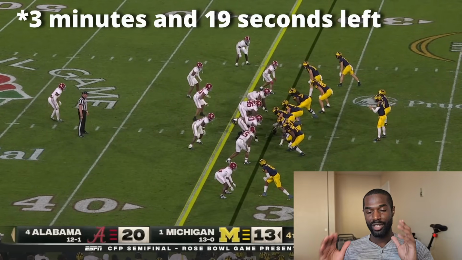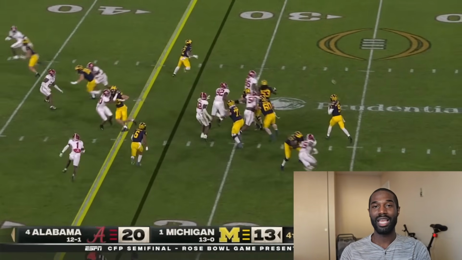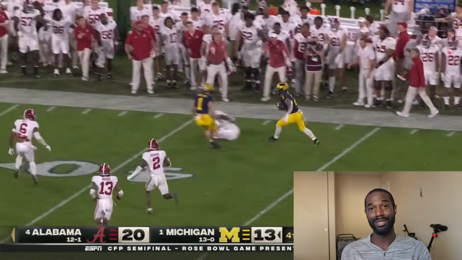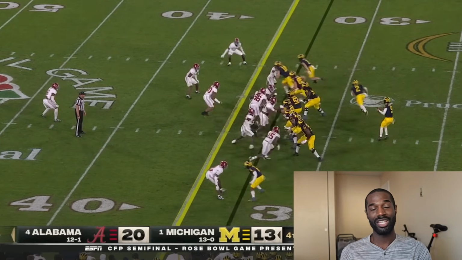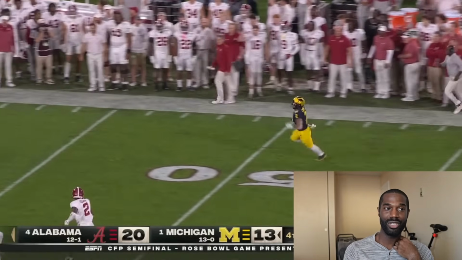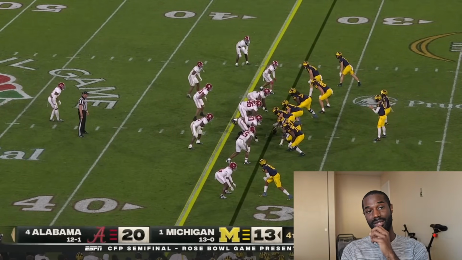So it's 3rd and 19, mind you. I don't think people realize how close Alabama came to winning this game. I think with the stop right here, Alabama is going to run enough of the clock down where Michigan can't score, because it's 4th and 2. Alabama had a little bit more momentum than Michigan did, and this game's kind of in an interesting spot.